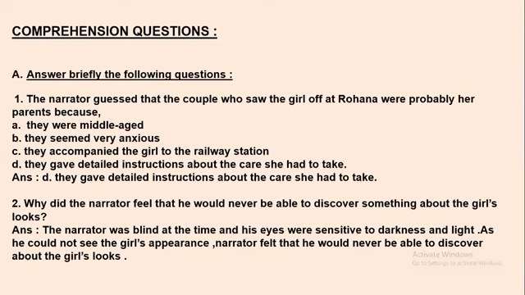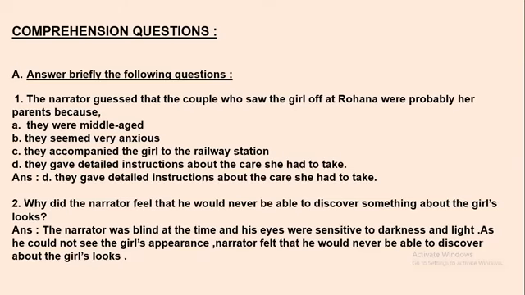As he could not see the girl's appearance, the narrator felt that he would never be able to discover about the girl's looks. So that was the reason.